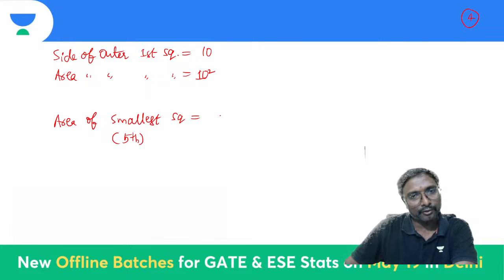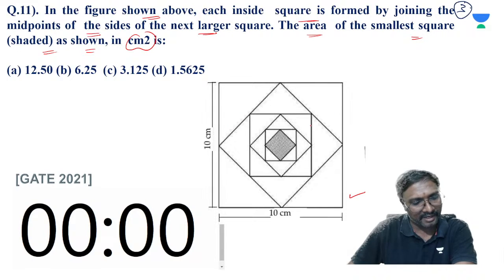So this is your fifth one, or not? Whenever it is that fifth one, what will that side become? The side will be 10 by root 2 power 5, right? Because first one to second one is 10 by root 2, second one to third one is 10 by root 2 square, third one to fourth one is 10 by root 2 cube, like that.